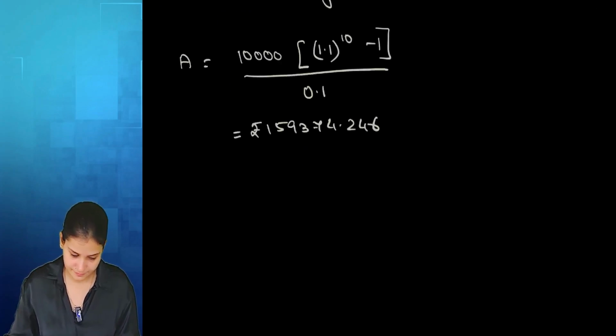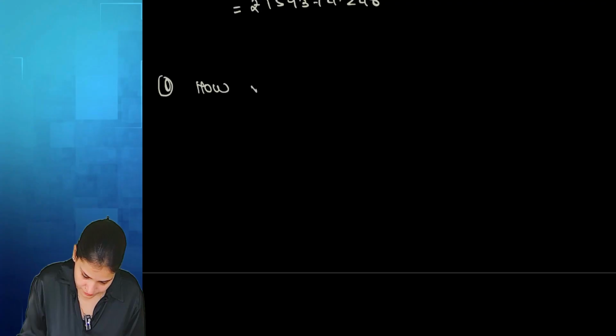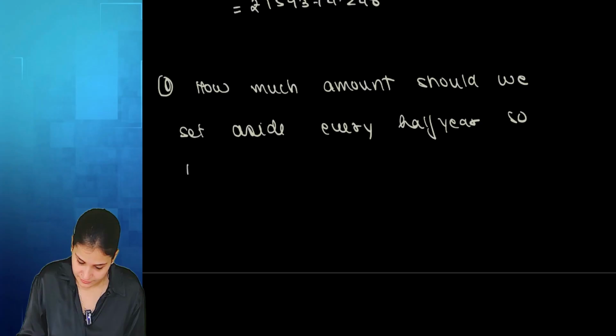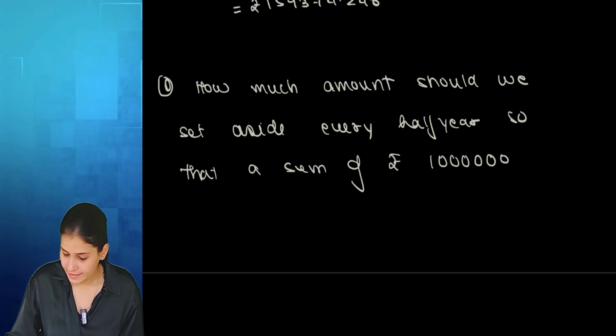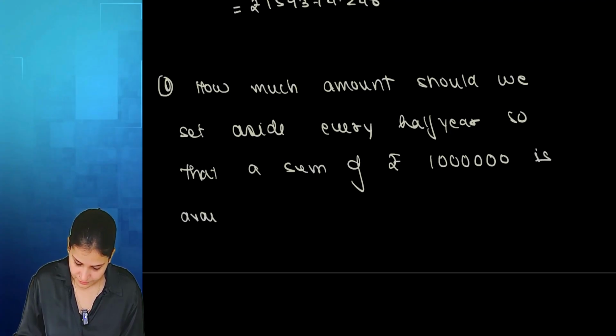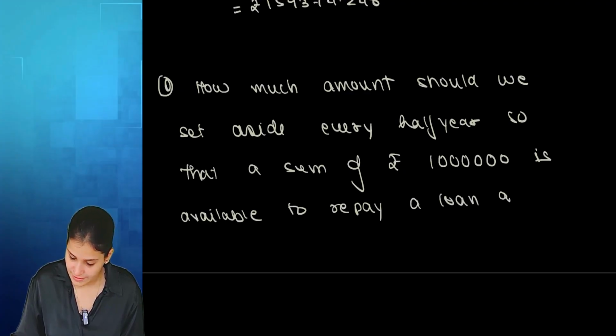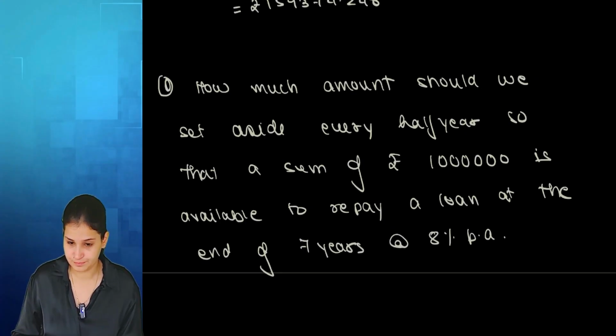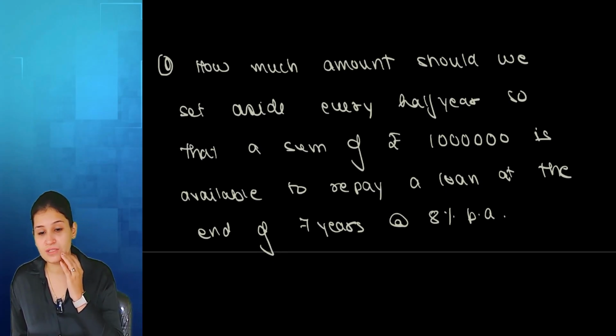Okay. Next question. How much amount should we set aside every half year so that a sum of rupees 10 lakh is available to repay a loan at the end of 7 years at 8% per annum. So what do we want to find? The sum of amount that I'm setting aside every half yearly.